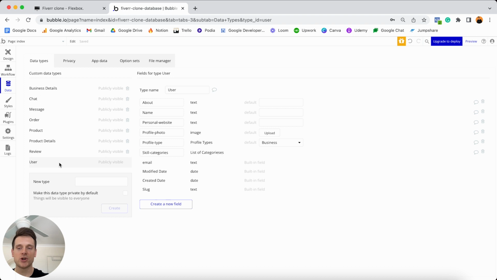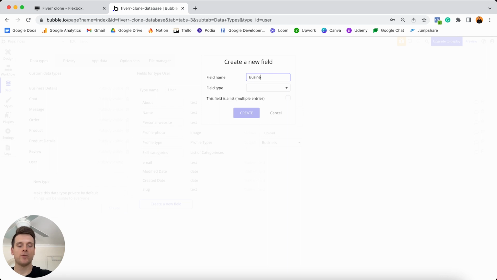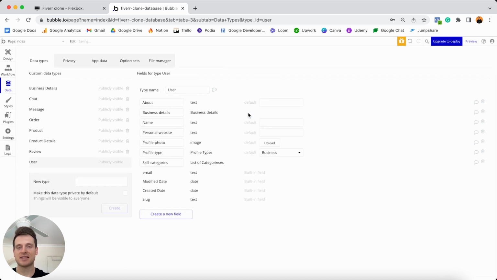And so in order to create a link between our user and our business details, we can create a field here, and I'm going to call this business details. And I'm going to link this field type to our business details. It truly is as simple as that. So now we've created a relational value between those two data types. And you'll see that come to life when we actually build out the feature to display someone's details. But for the time being, that's all of the data fields we'll need to add under our user data type.